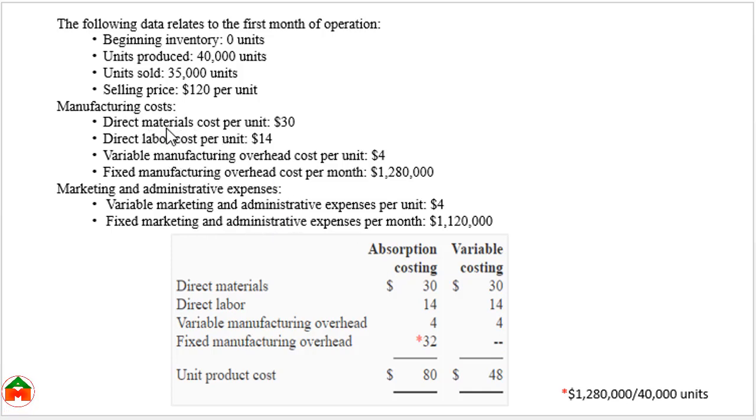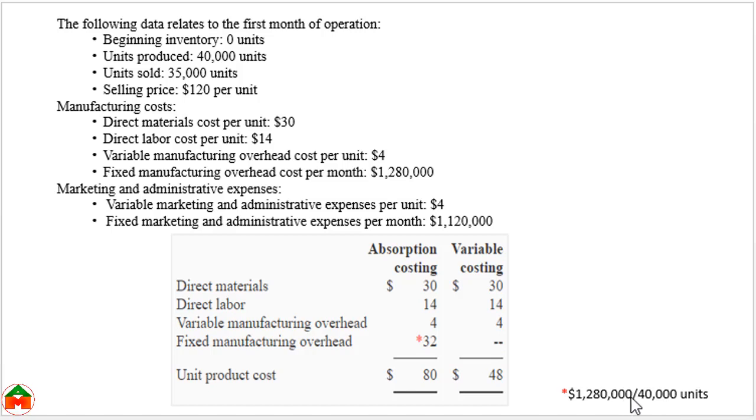Here we can see direct material 30. In absorption costing and variable costing, in both cases, we show the direct material 30. Here direct labor cost 14. Variable manufacturing overhead cost per unit 4. And this is the total fixed manufacturing overhead, but we are calculating the unit product cost. That's why we will divide this fixed manufacturing overhead by the units produced. Here units produced are 40,000.